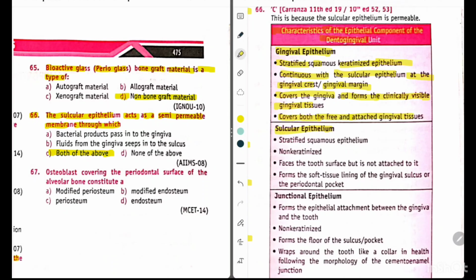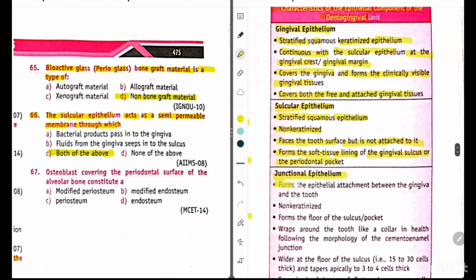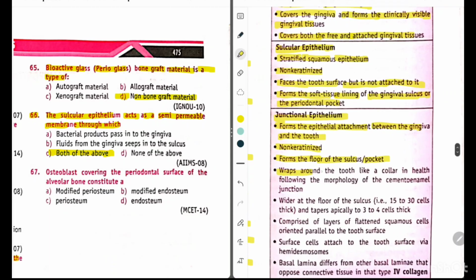Okay. Now circular epithelium, it is made up of stratified squamous epithelium. It is non-keratinized. It faces the tooth surface but is not attached to it. It forms the soft tissue lining of the gingival sulcus or the periodontal pocket. Now junctional epithelium, it forms the epithelial attachment between the gingiva and the tooth. It is non-keratinized. It forms the floor of the sulcus or the pocket. It wraps around the tooth like a collar in health, following the morphology of the cemento-enamel junction.